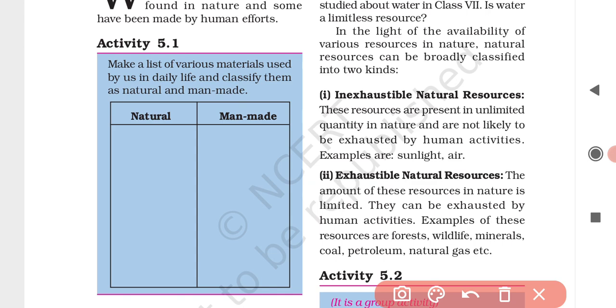When all the coal, petroleum and natural gas present under the earth are used up, then no more supply of these fuels will be available in the near future. That is why they are referred to as non-renewable resources or exhaustible resources. Clear?